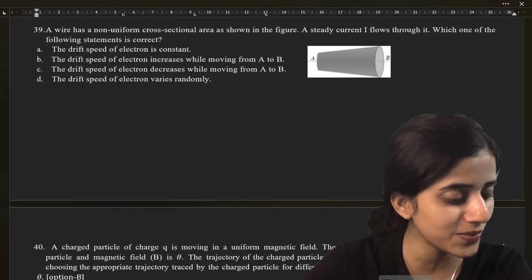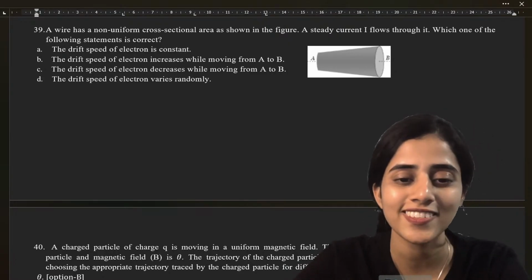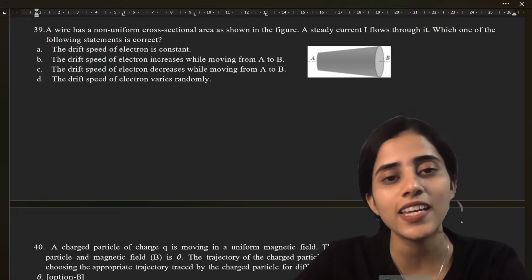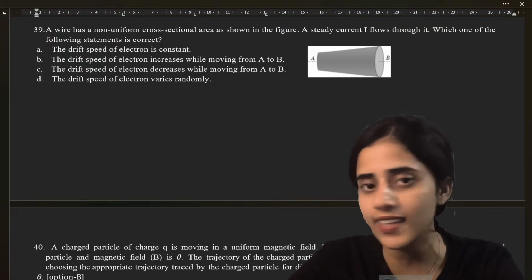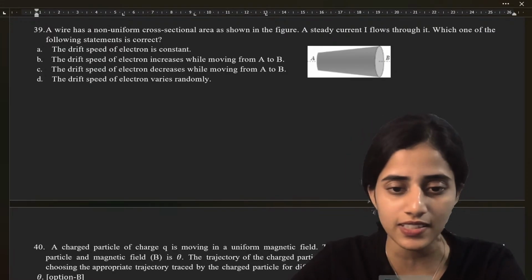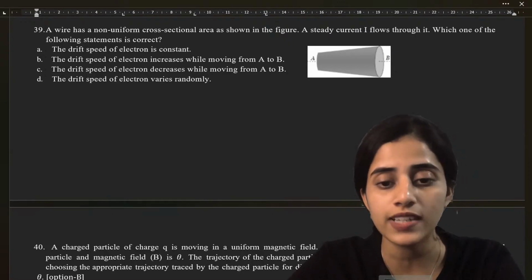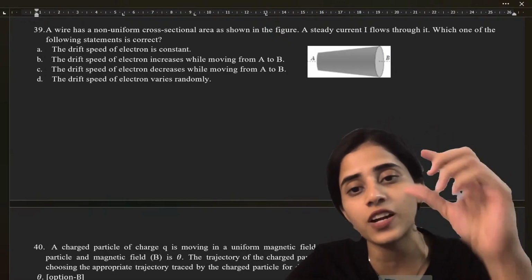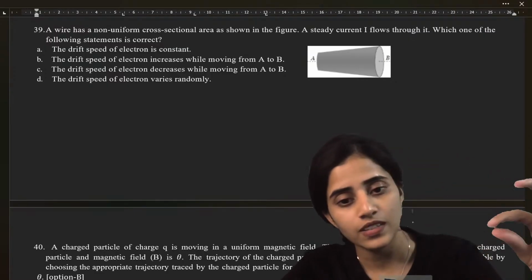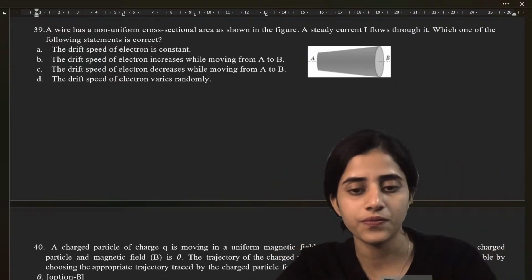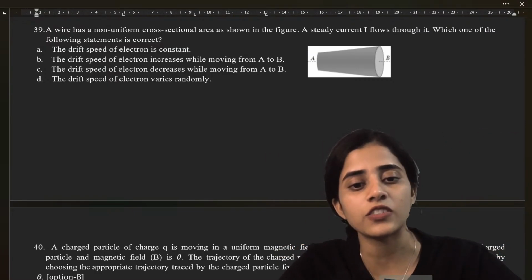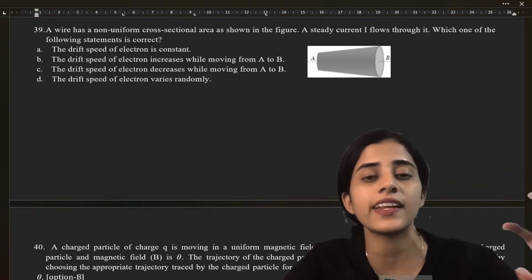Increase, decrease. See, the formula is I equals NAe times Vd, isn't it? So if the wire narrows, that is the cross-sectional area decreases from A to B, the drift speed of the electrons will increase to maintain the same current.